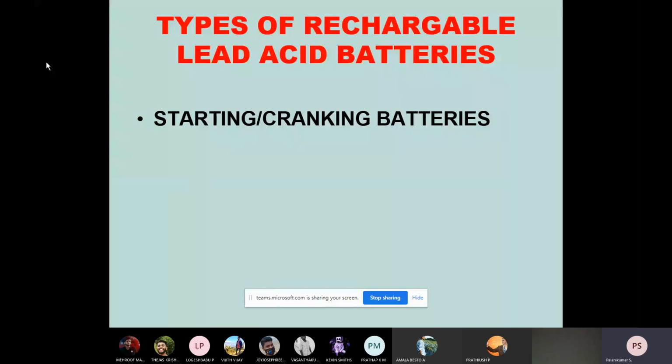So mainly these types of batteries are used for starting, providing the ignition. An igniter will be there, and a very high voltage will be given. So automatically, when it is in the compressed state with the fuel and air mixture, it will produce a spark. That will make the burning of the fuel, and that will make the crankshaft move downwards.